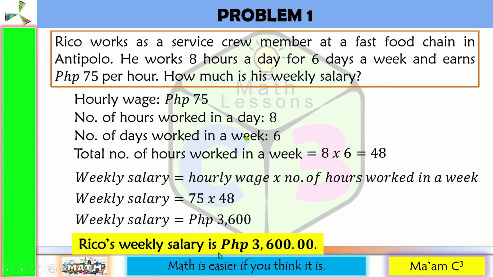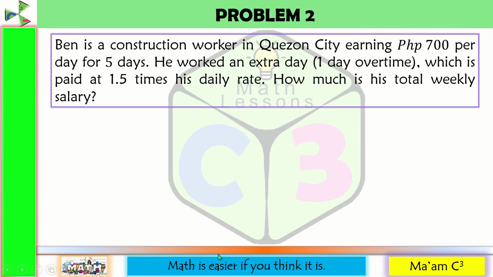Let us proceed. Problem number 2. Ben is a construction worker in Quezon City earning 700 pesos per day for 5 days. He worked an extra day, 1 day overtime, which is paid at 1.5 times his daily rate. How much is his total weekly salary?